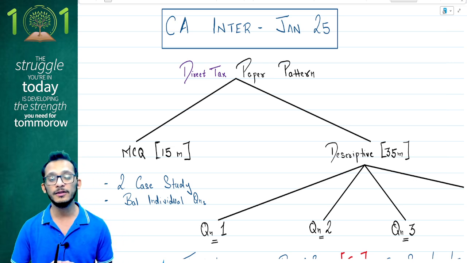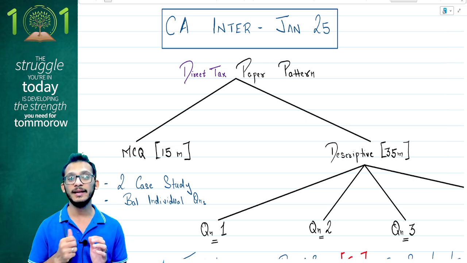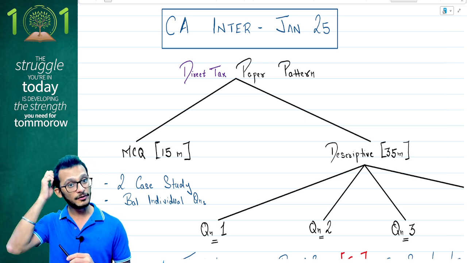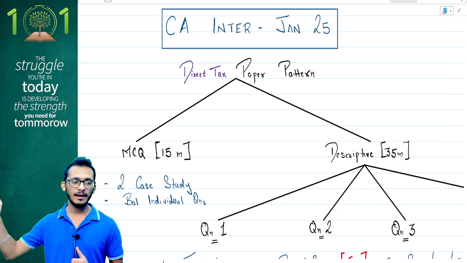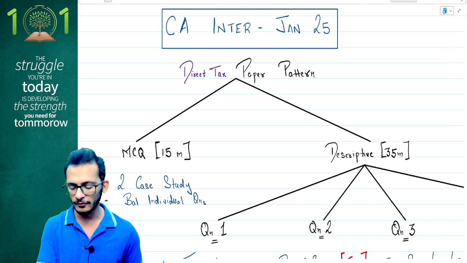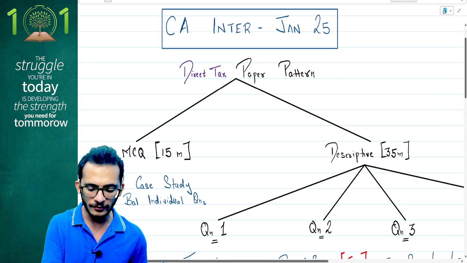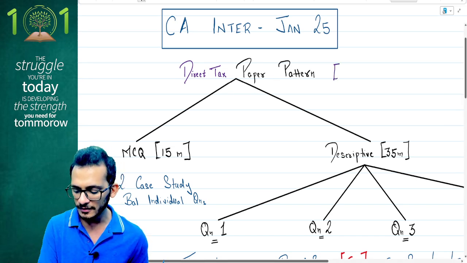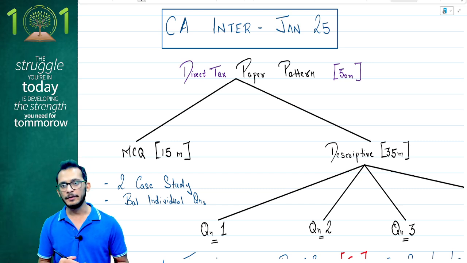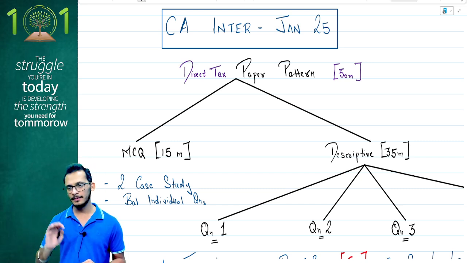Let's understand how first the syllabus pattern will look like from an exam perspective. What exactly should you be focusing on from your exam perspective? As you know, direct tax paper is going to be scored for about 50 marks, and so therefore 50 marks per paper, you're going to have 30% of MCQs inside it, and then balance 70% will be your written paper. Yes, so 15 marks of MCQ and descriptive of 35 marks.